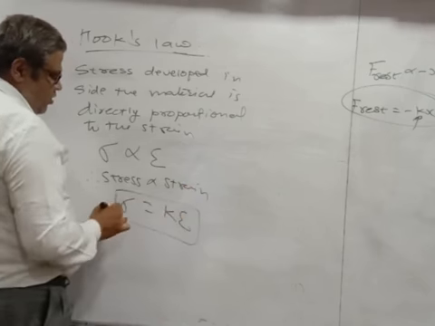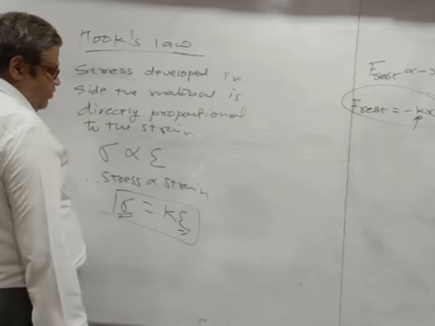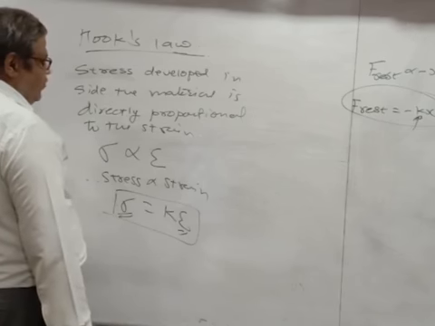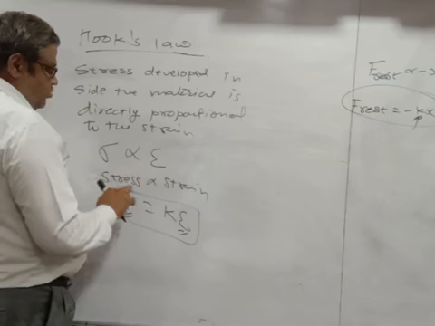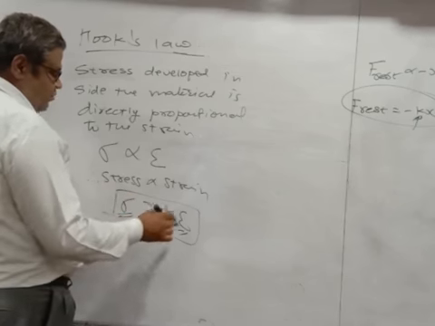So this is how we can generally define Hooke's law. Stress developed inside the material is directly proportional to the strain. So sigma is equal to K times epsilon.